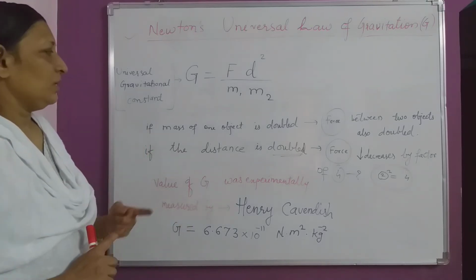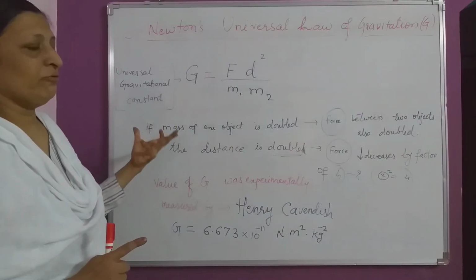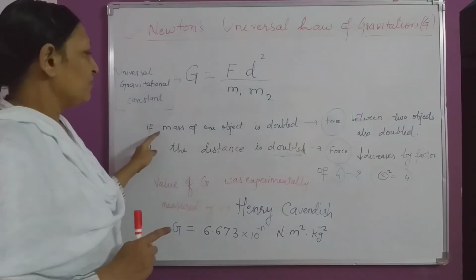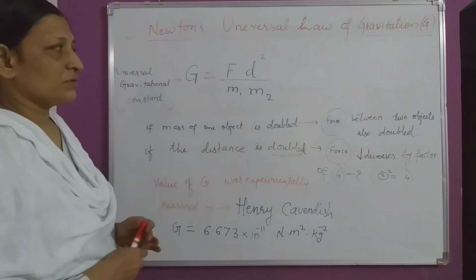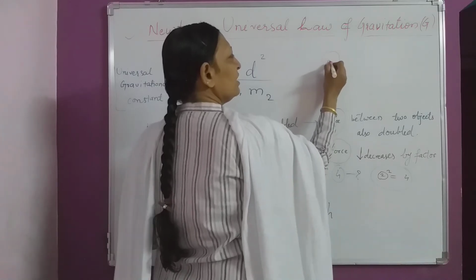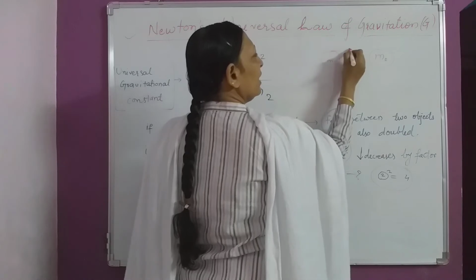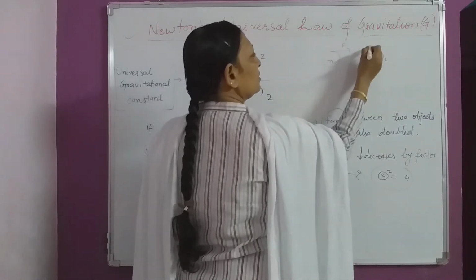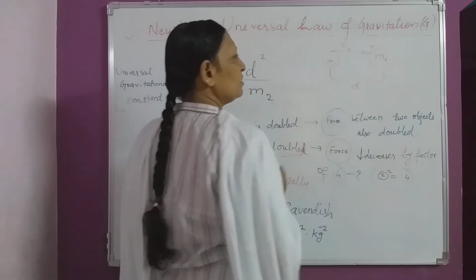With this expression we can also explain what happens if the mass of one object is doubled. Suppose we have one object with mass m1 and another with mass m2, applying force on each other, and the distance between them is d.